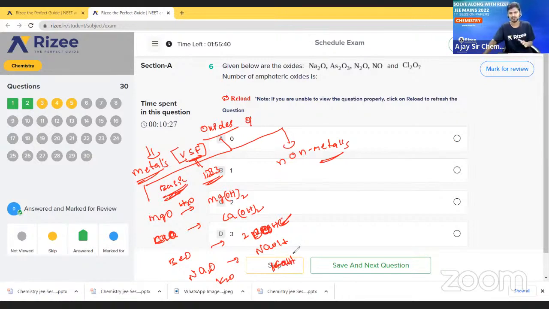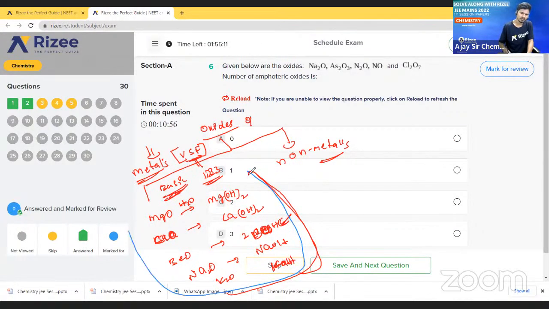So why am I telling this? Maybe in the next semester they will ask. In this session they asked about amphoteric oxide, so maybe in the next session they may ask what are the basic oxides, or what are the acidic oxides. We have a chance now. So these all are, I will change color so you will understand, basic oxides.